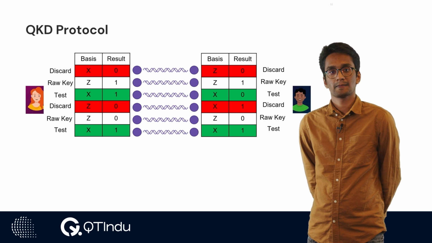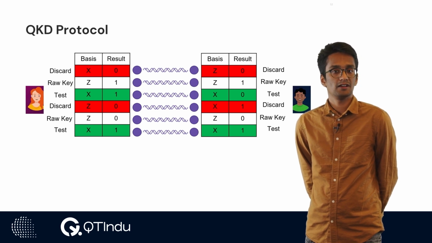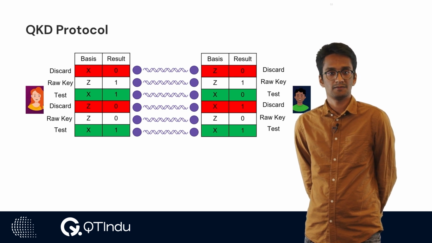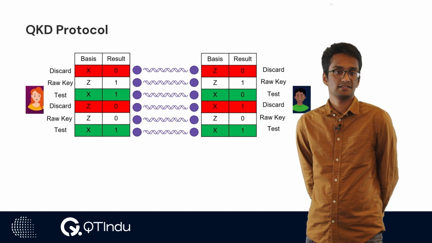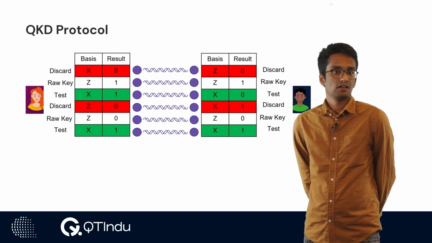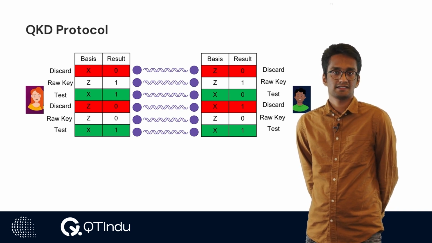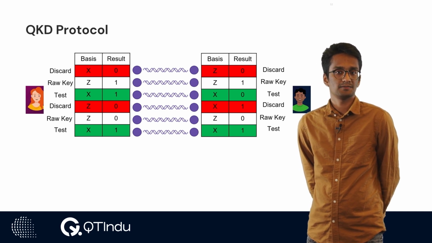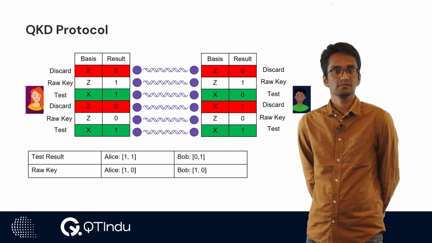Consider this example. Here, Alice and Bob share 6 EPR pairs. They see that EPR pairs 1 and 4 are measured in a different basis, so they will discard them, which is shown in the red boxes. Alice will mention to Bob that she would like to test the measurement results of rounds 3 and 6, and she'll keep the measurement results of rounds 2 and 5 for herself. Bob will also share the results of measurement rounds 3 and 6. A summary of this is shown in the table below.